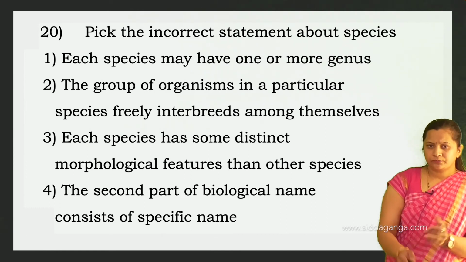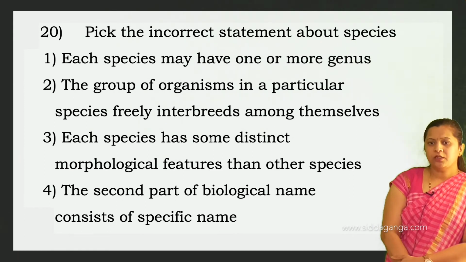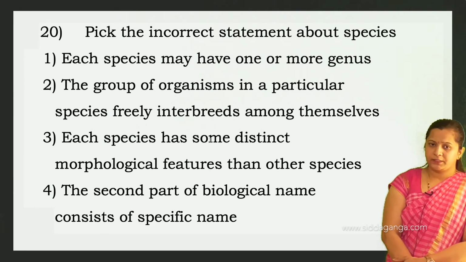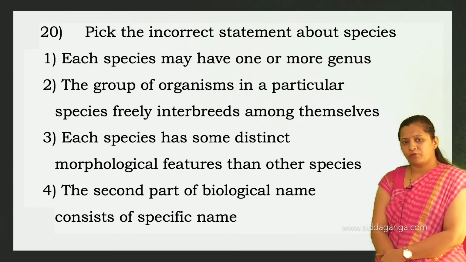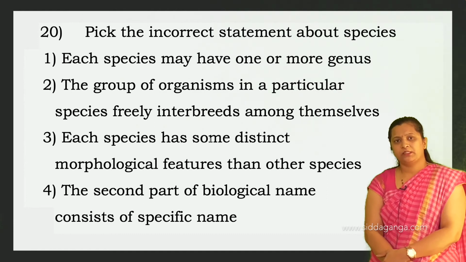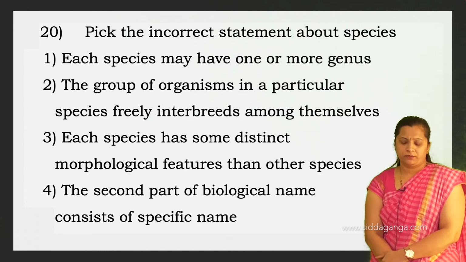Then the second part of a biological name consists of a specific name, that means specific epithet, the species name. So the second, third and fourth options, all three statements are correct. The only incorrect statement here is the first one. So the option is the first option.